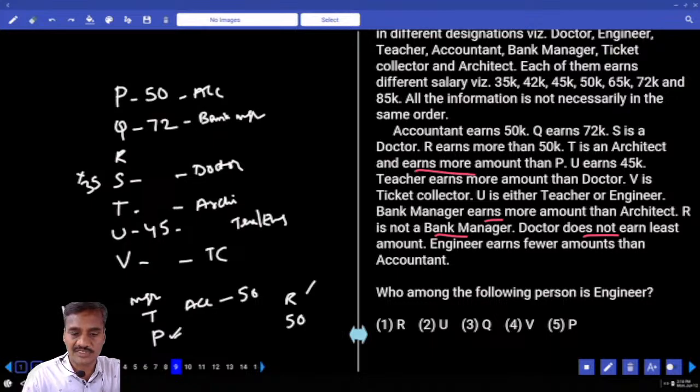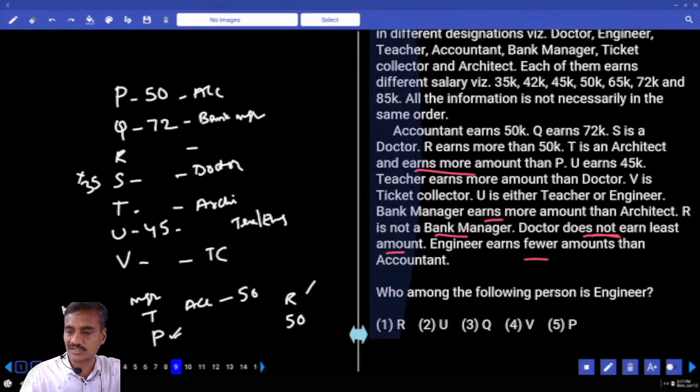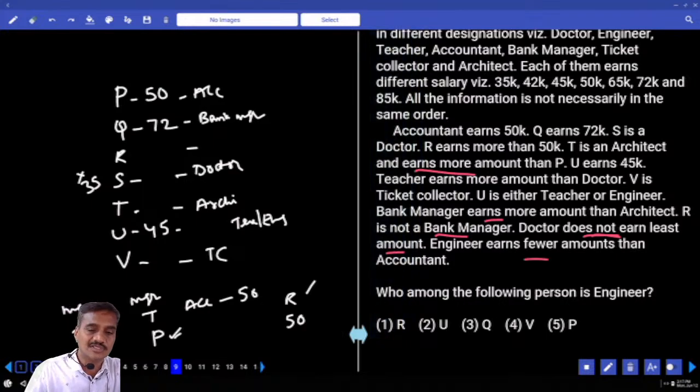Then accountant, manager, doctor, architect, and teacher or engineer: R and U in any order, isn't it? Then the doctor does not earn the least. The engineer earns a lesser amount than the accountant. Hence, now the manager is getting more than T, and the accountant 50. We have done with this information.